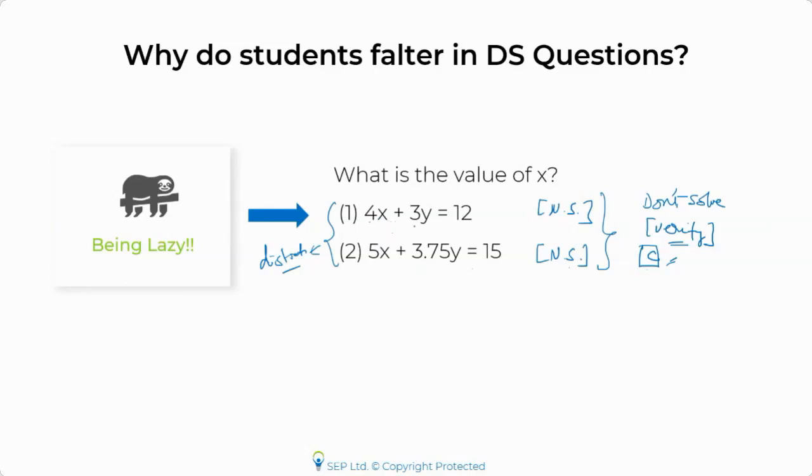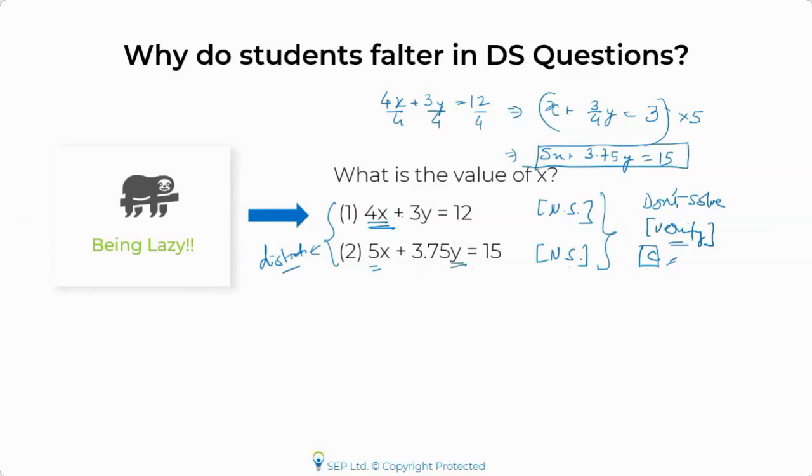Because see, they look distinct. But if I take the first equation, okay, and let's say I divide all of this by 4. And why I'm doing this is because I want to get a 5 here. I want to make the coefficient of this also the same. If I multiply this by 5, you'll notice I'll end up getting the same equation, 5x plus 3.75y equal to 15. So the first equation is in fact the same as the second equation, just disguised in a different way, that's all.